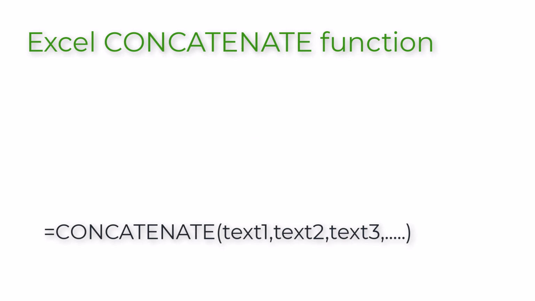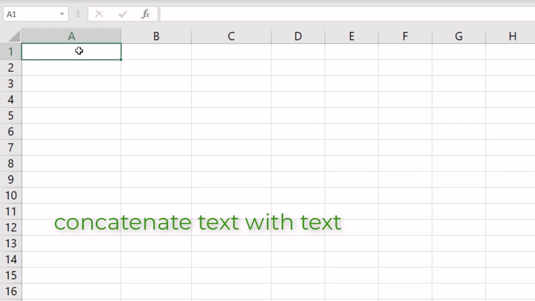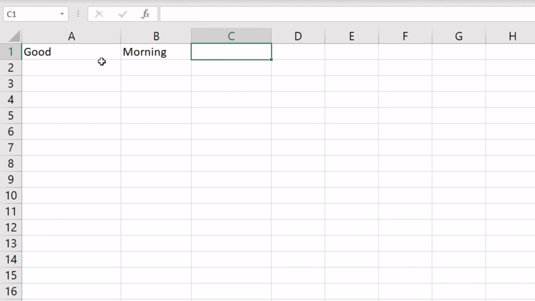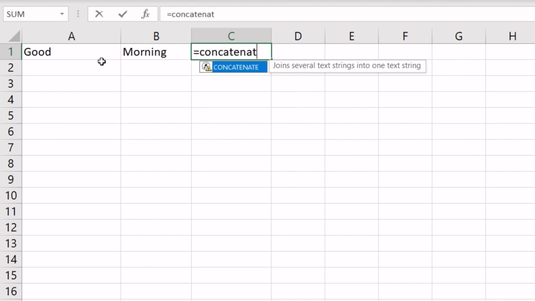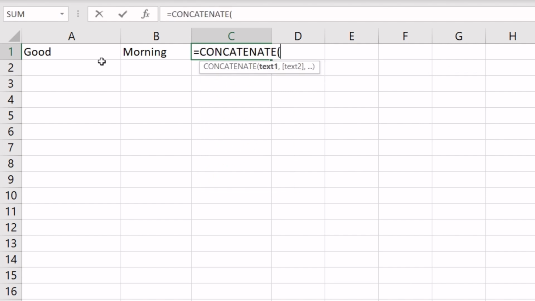Concatenate is used to join strings together into one cell. For the first example, we will join the text in cell A1 with a space character, followed by the text in cell B1. In other words, we'll write "good morning" with a space in between the words "good" and "morning." When you write the formula, you add all the strings you want to concatenate with commas in between. For space, we will add it in quotes. That is how you explicitly define a string.